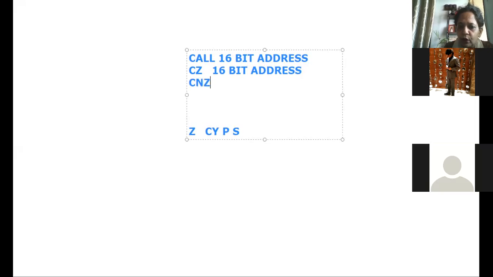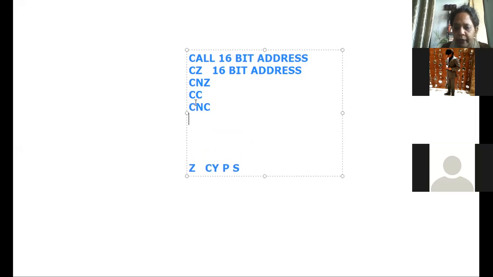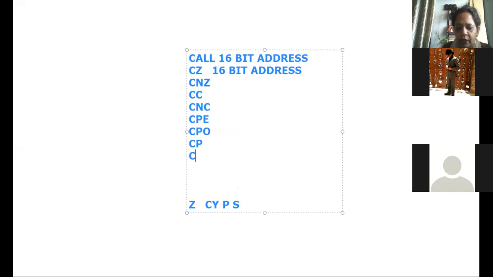Otherwise, call if not zero. That means if the zero flag is not set, it will call that particular subroutine. Similarly, you have call if carry, call if no carry, call if parity even, call if parity odd, call if positive, and call if minus. Okay, so you have these particular conditional calls.